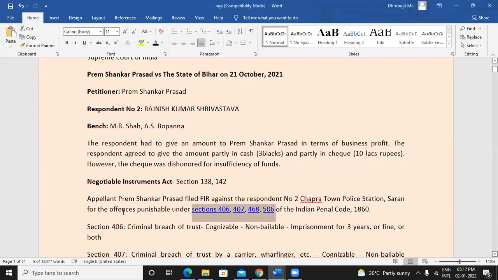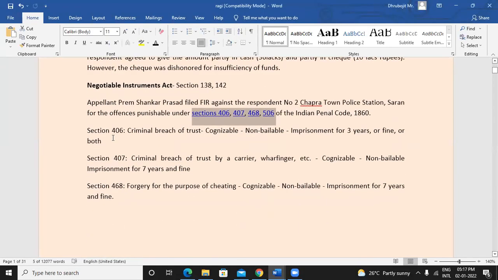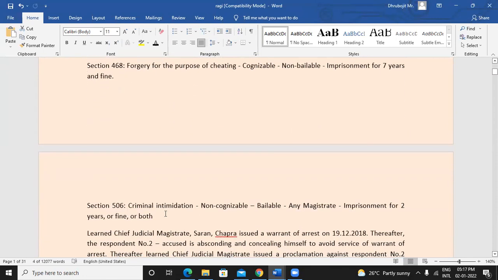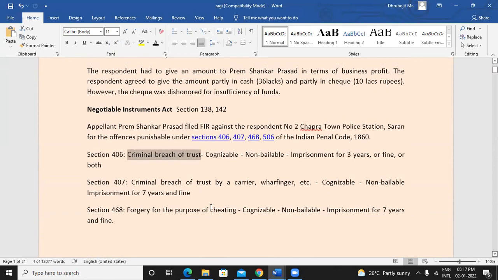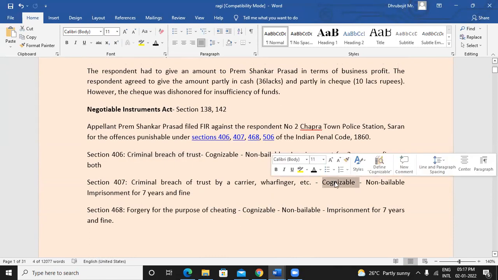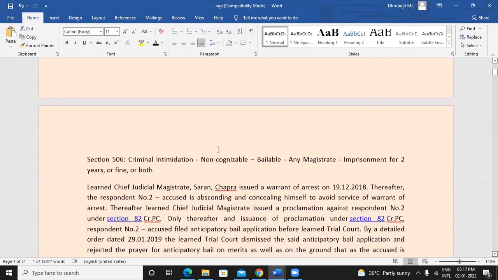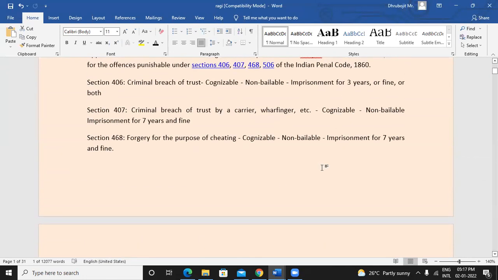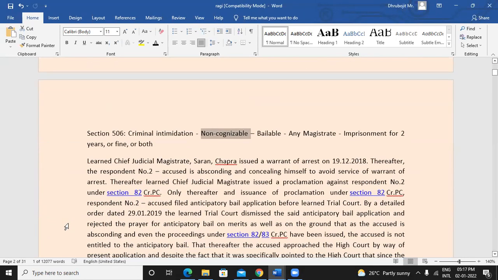Now, same thing, if we look for these sections, 406 talks about criminal breach of trust. Criminal breach of trust is punishable with 3 years of imprisonment. Here it is a bit more severe, 7 years of punishment. Forgery for the purpose of cheating, 7 years. And 506, criminal intimidation, 2 years of imprisonment. So these are the punishments and everything mentioned, plus these are cognizable, non-bailable. So this one is non-cognizable and these are non-bailable. So all these sections were mentioned while filing the case.